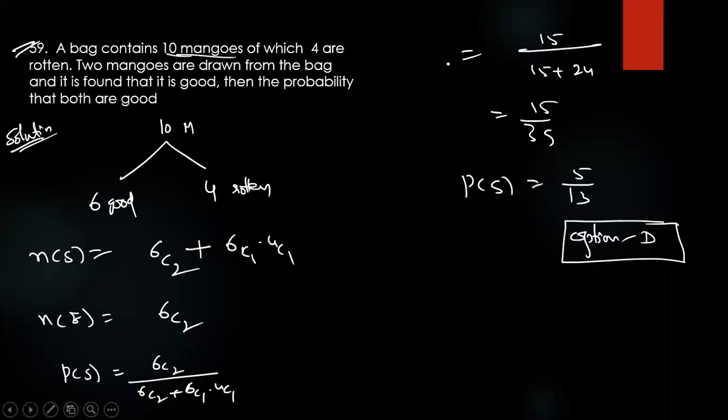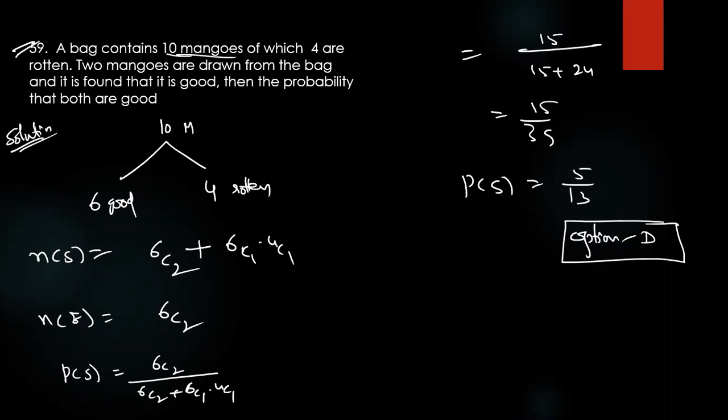For n(S), two rotten mangoes are not possible. Both are good, that's the case. See, both bad is not possible. Choosing both bad means both are bad, but the condition given here is both are good. See the condition: both are good. So that is not possible.